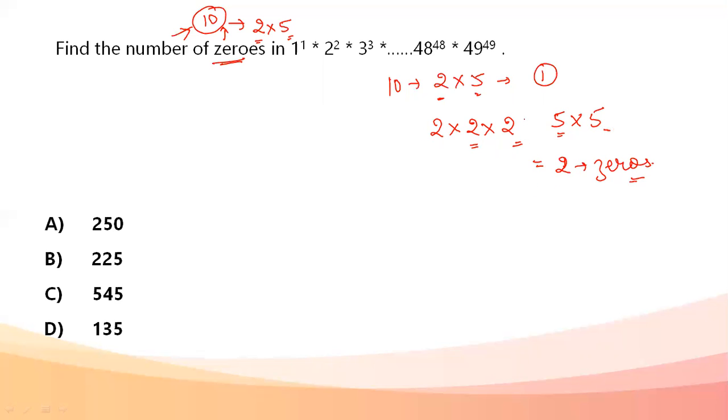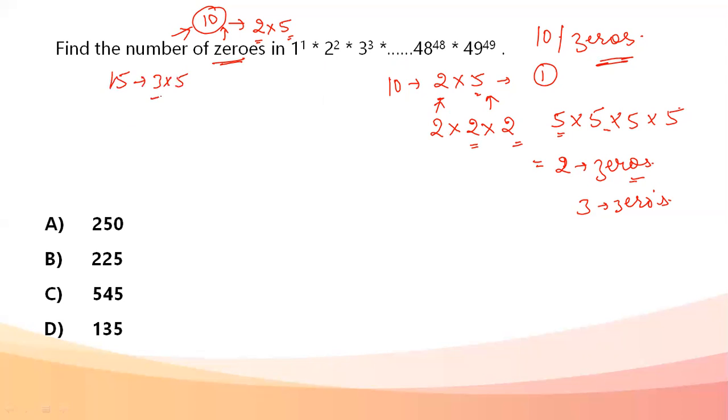Or if I take the reverse case, there are three twos and four fives. In this case, I'll have only three zeros. So whichever is smaller out of the number of twos or the number of fives, that many tens or that many zeros would be obtained. This is very important and always has to be kept in mind, whether finding the number of zeros or the number of 15s, that is 3 into 5. Whichever is available in smaller number, that many pairs will be obtained.